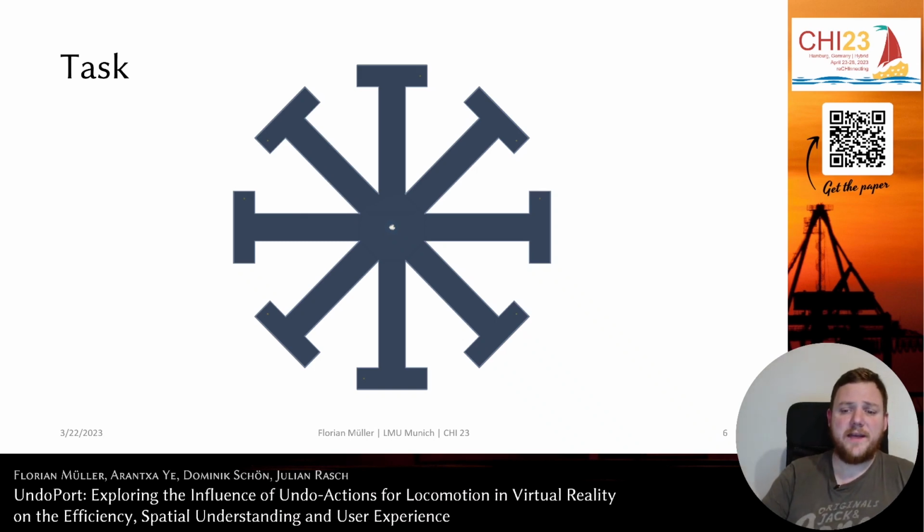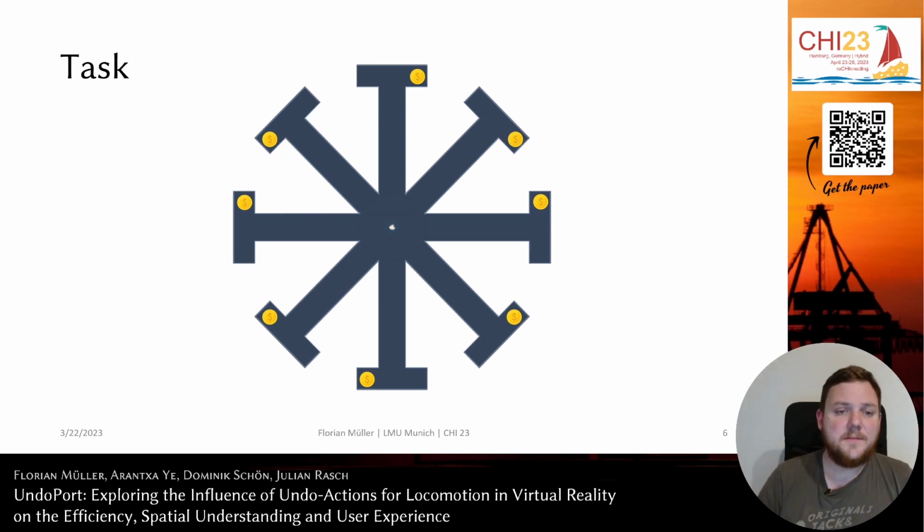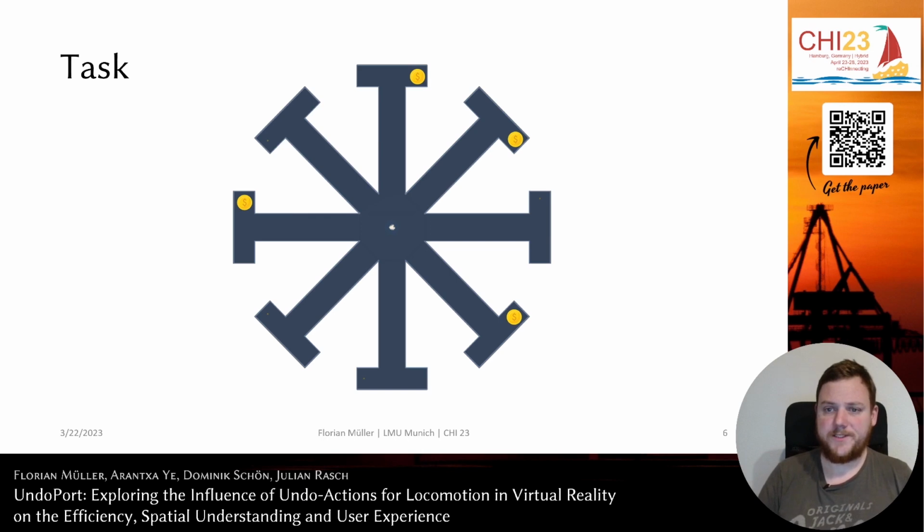So what we did is called the unqueued forced choice radial maze task. So we have the central room with 8 arms branching off, and at the end of each arm there is a hidden reward. At the beginning, 4 of the 8 arms are closed. The participant's task was to go into the 4 open arms and collect the rewards. After they collected the fourth reward, the remaining 4 doors opened, and the participants' task was to collect the remaining 4 rewards.